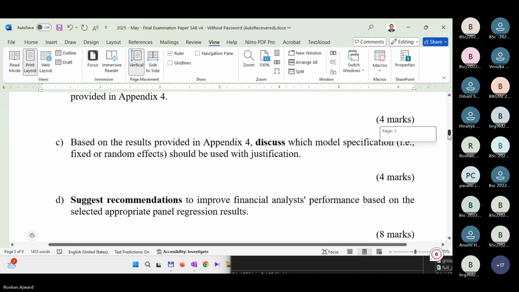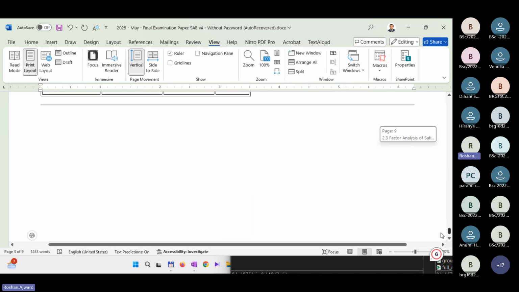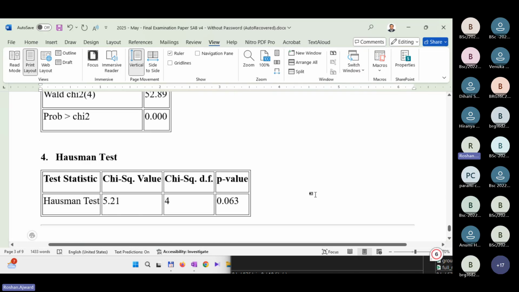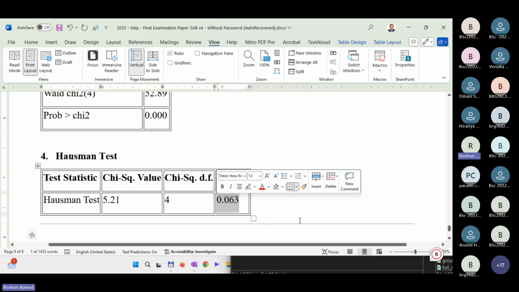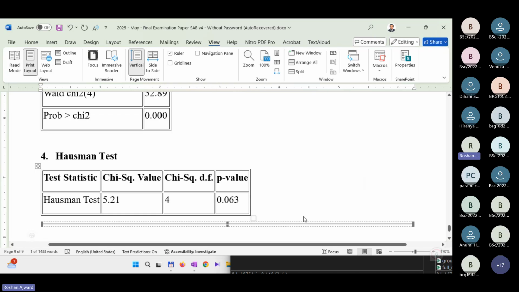Perfect. So you go to appendix 4 and you can see the Hausman test is given. So if the p-value of the Hausman test is less than 0.05, what model should you use? Fixed effect. Very good.